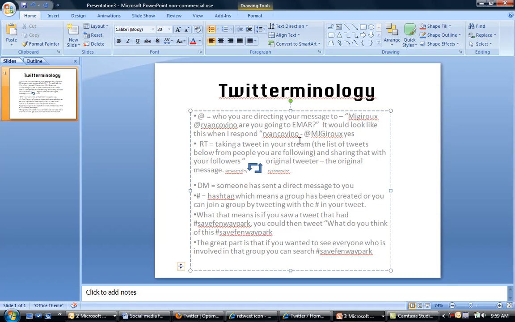Now, if I wanted to take Mary's message and send it to Louise Bartolo, I would retweet it. That means I'm taking a tweet that someone has tweeted to me, or something that I saw, like if I follow Tony Robbins and he writes a positive message, I can retweet it to my followers by hitting the RT button. It also looks like these arrows right here on your Twitter feed on your phone or online.